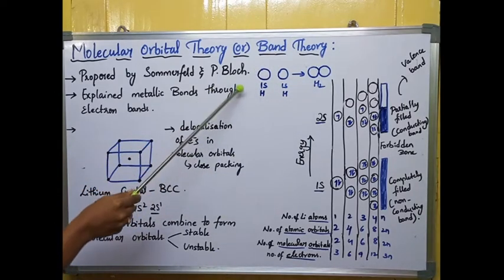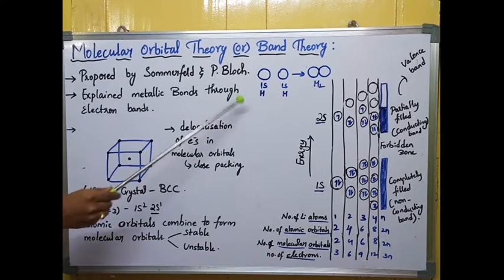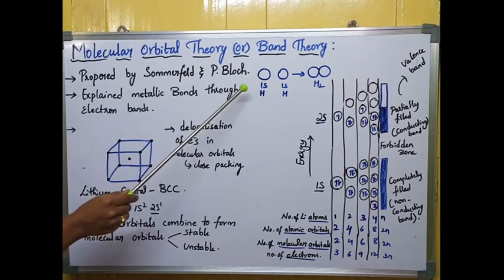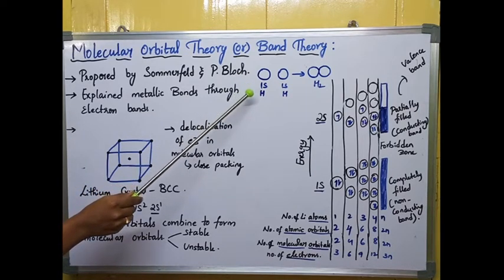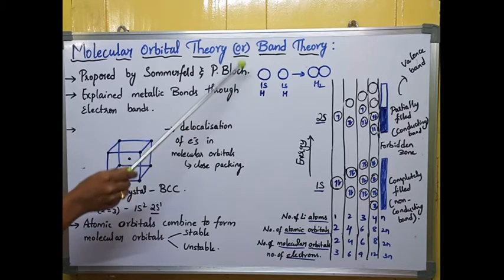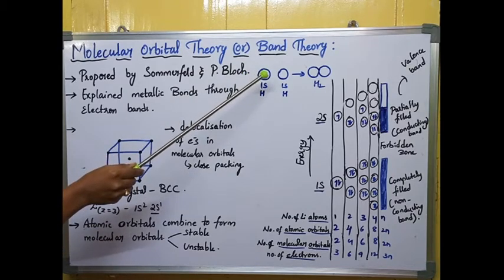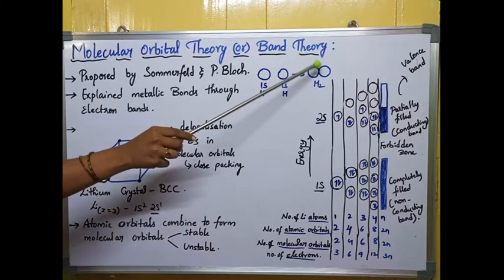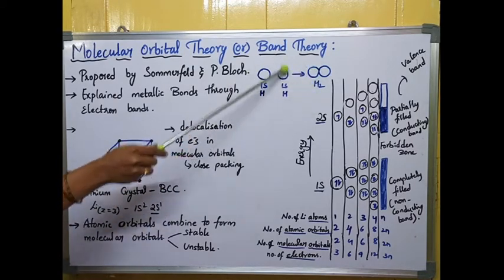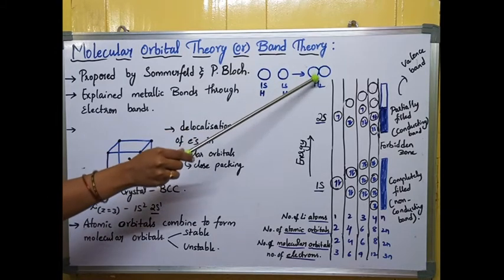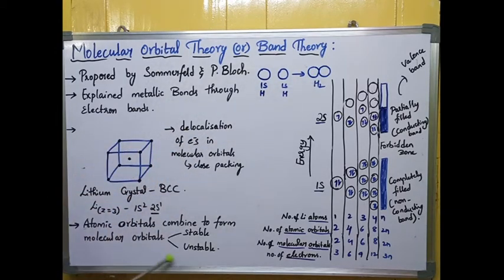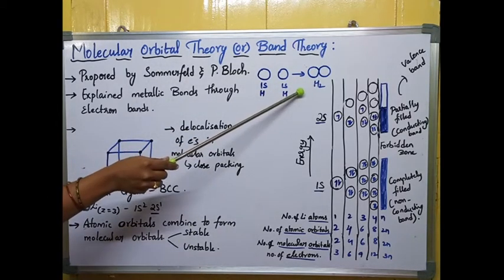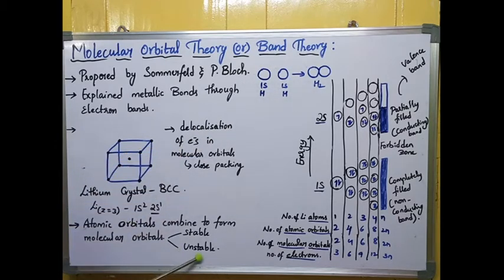Here I am giving the example of hydrogen. Hydrogen's electronic configuration is 1s1, so it has only a 1s orbital. The 1s orbital of one hydrogen atom combines with the 1s orbital of another hydrogen atom to form an H2 molecule. You can see here a molecular orbital is formed. However many atomic orbitals combine, that many molecular orbitals are formed. Among them, one is stable and another is unstable in nature.